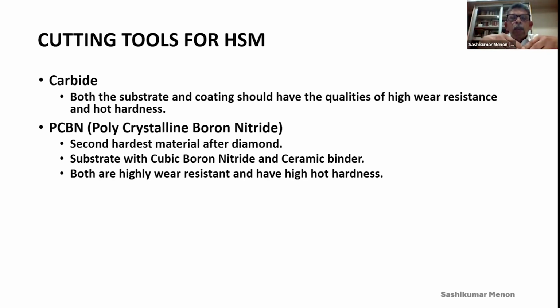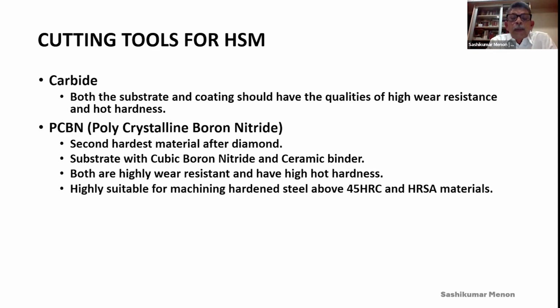But ceramic is highly wear resistant and has hot hardness, so it will resist high temperatures. So PCBN, or polycrystalline cubic boron nitride, will work much better at higher cutting speeds because both the cutting element and the binding element are highly wear resistant and have high hot hardness.